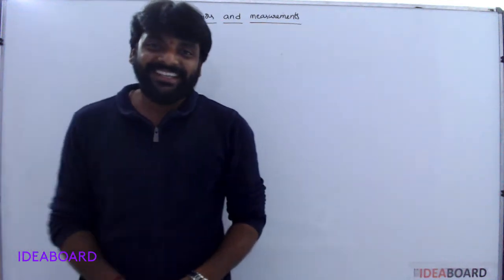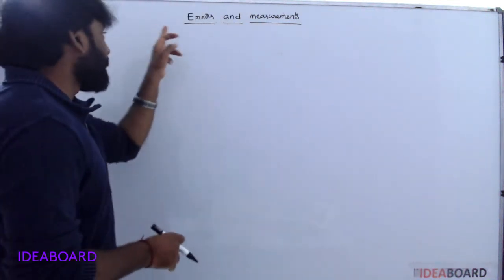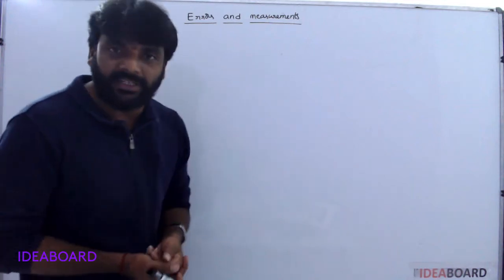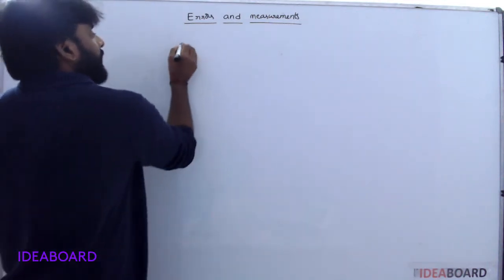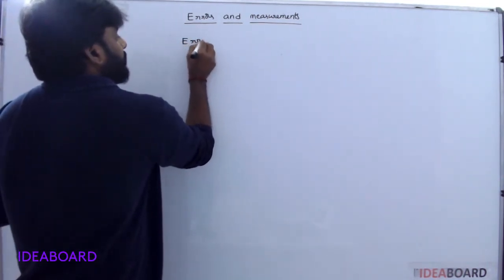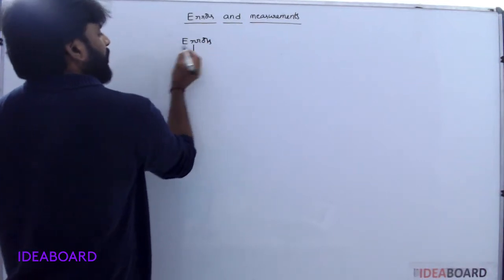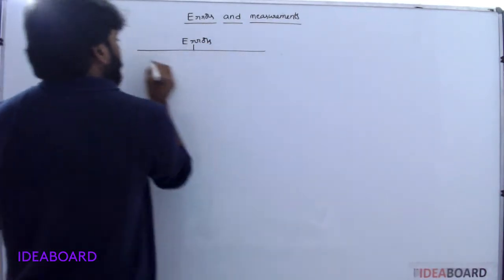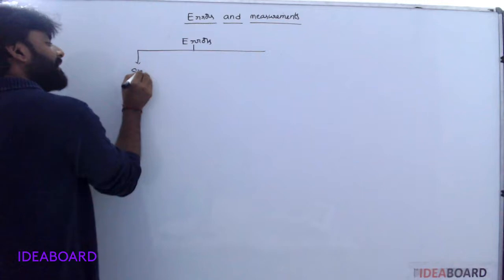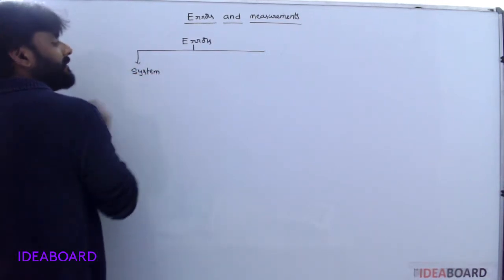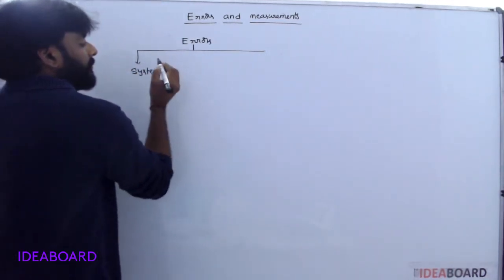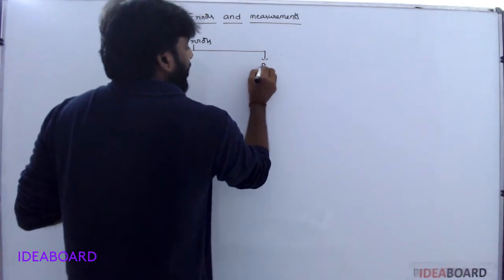Hi students. In short, the next topic is errors and measurements. Errors occur a number of times, but mainly we are taking two types. One is systematic errors. The second one is random errors.